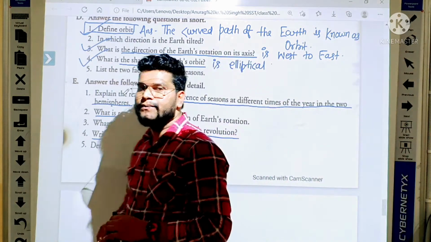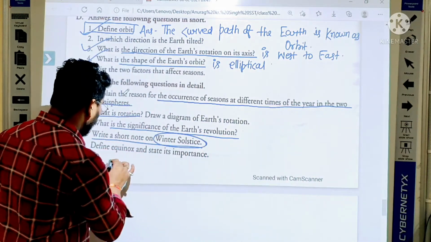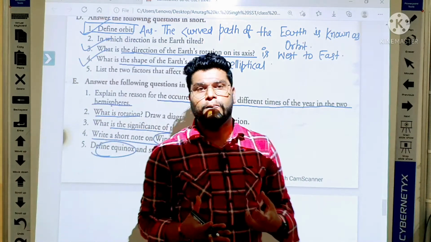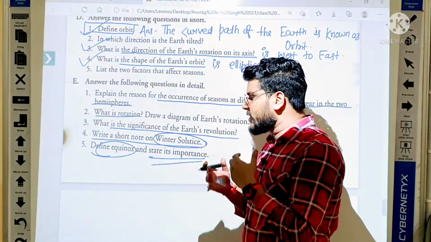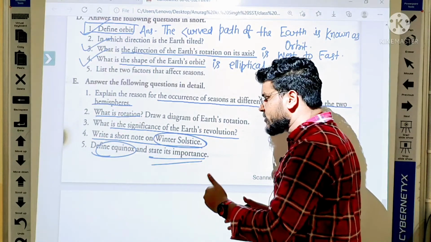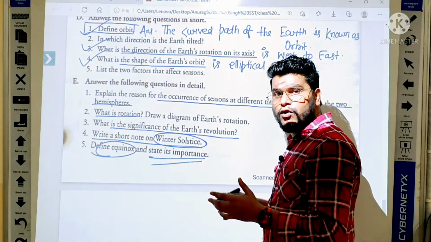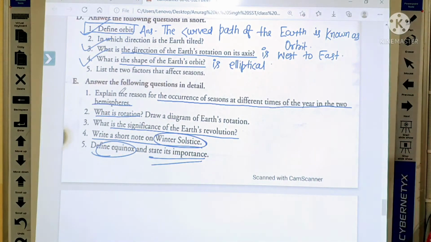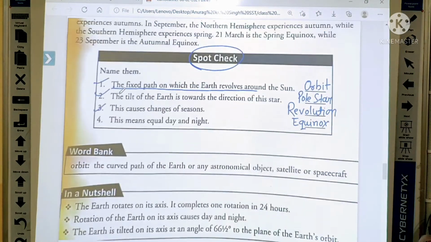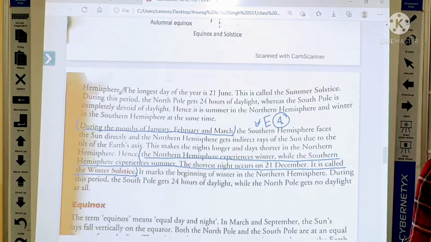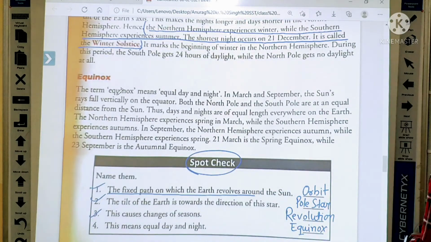Yes, see, this is the last question of this exercise: define equinox and state its importance. As you know, when days and nights are equal, then we call it equinox. And what is its importance? We have seasons, autumn and spring. So everybody write down the answer. Come on, everybody, on page number 25. Yes, and let us write down.